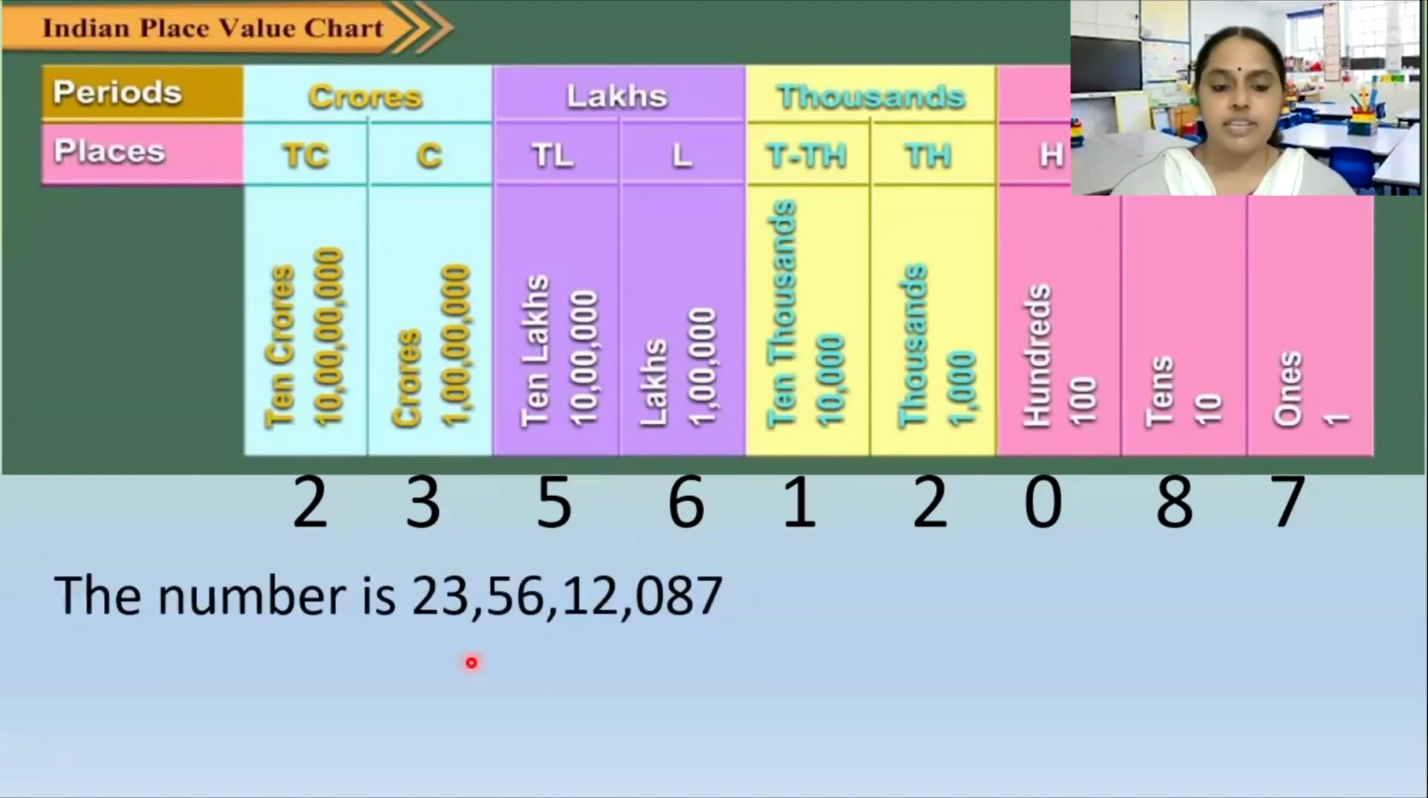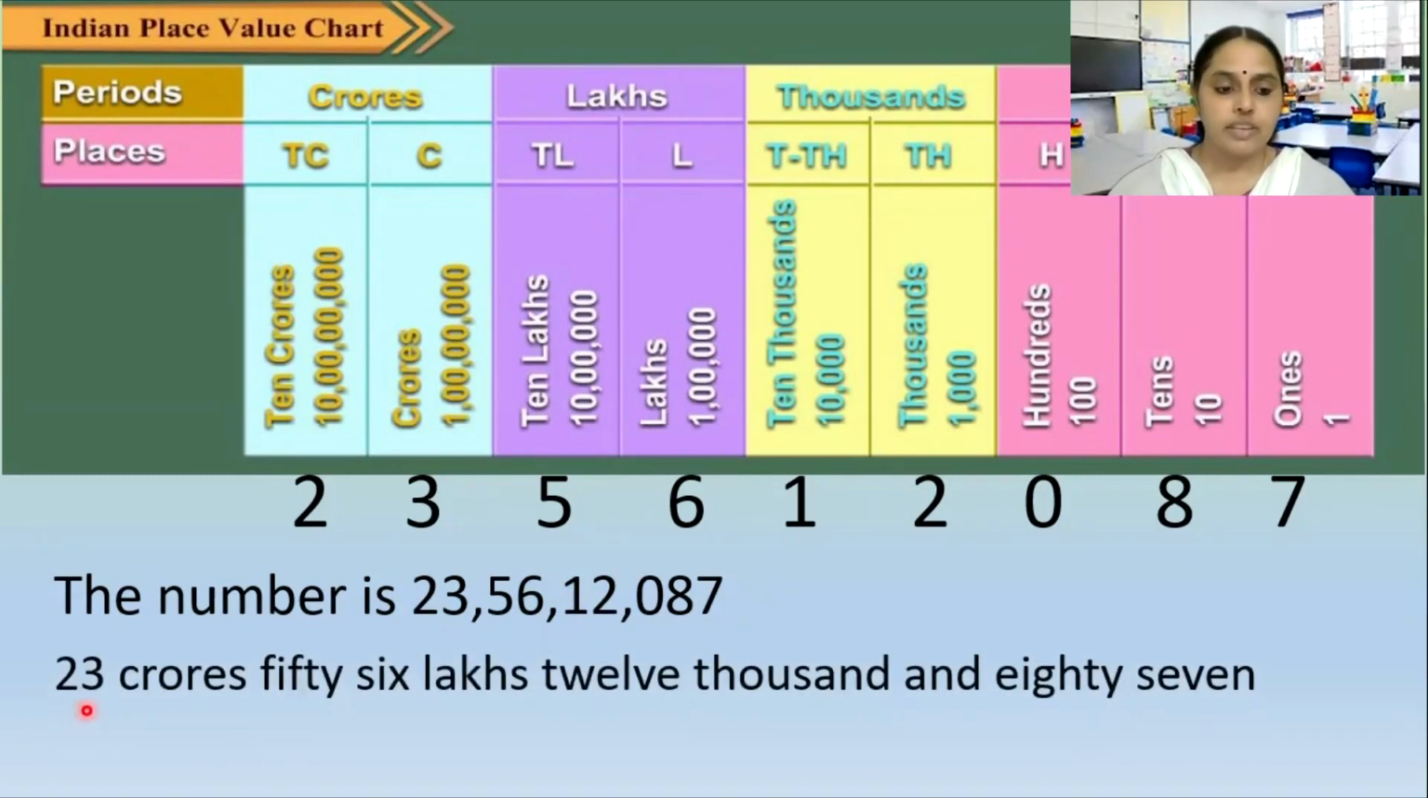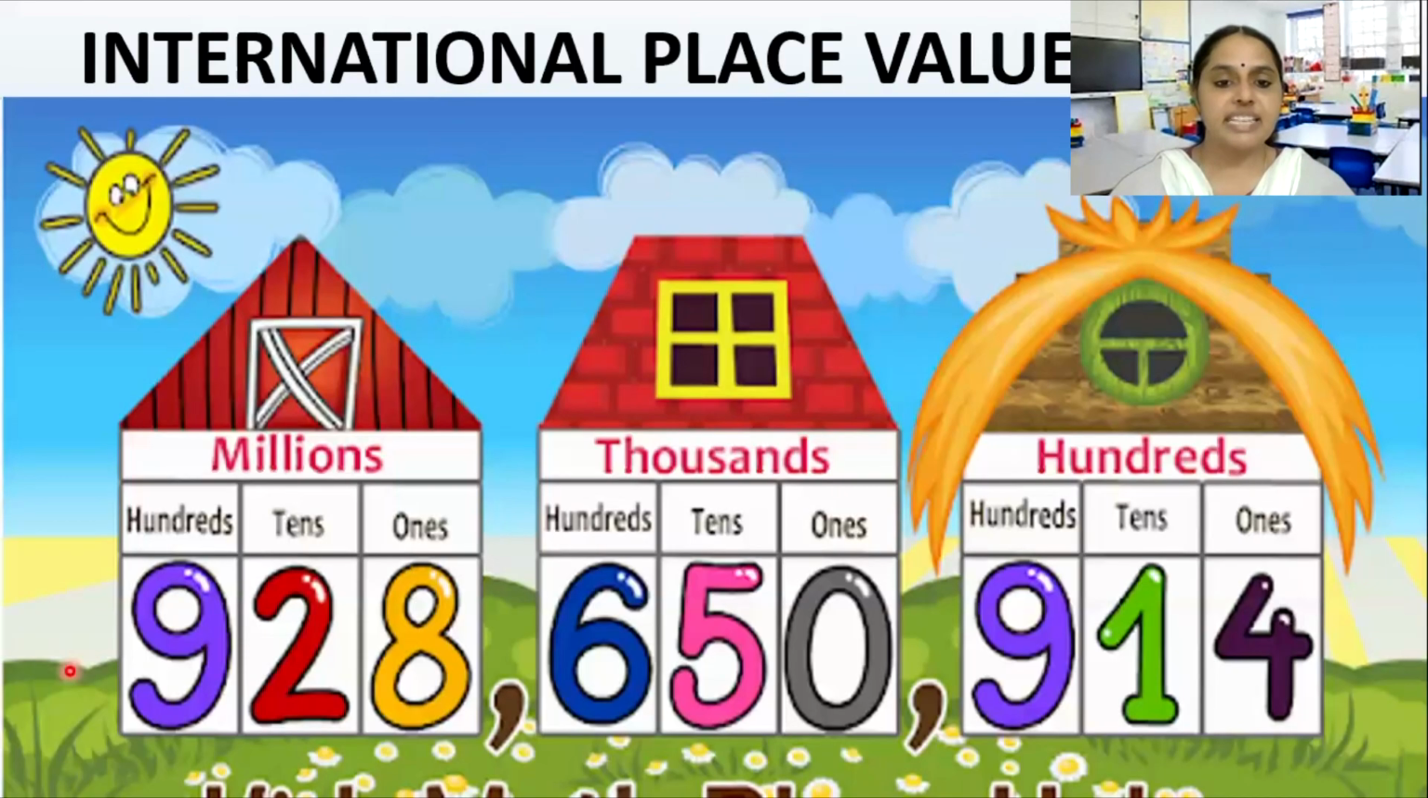See, the number is, can you see I have put commas here? So how do we read this? 23 crores, 56 lakhs, 12,087. You have to write the number name, okay? 23, which I missed out. Okay, you have to write the spelling of 23. 23 crores, 56 lakhs, 12,087.